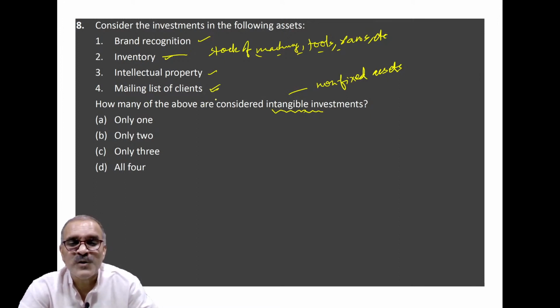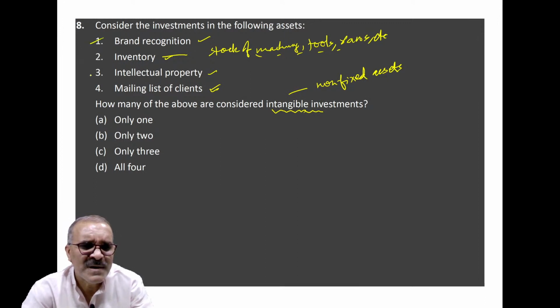If you are going to start a business, you want addresses and contacts of your would-be clients. So in this case, number 1, number 3, and number 4, these three are actually intangible investments. So the answer will be C.